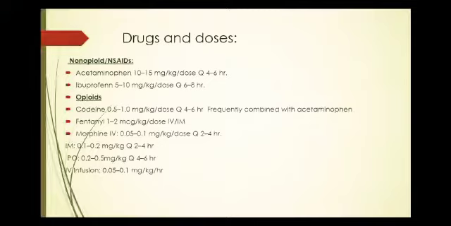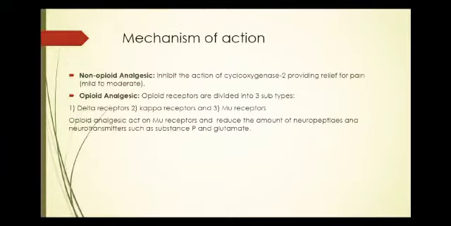Opioid examples are codeine 0.5 to 1.0 mg per kg, every 4 to 6 hours. It is more frequently combined with acetaminophen to reduce the adverse effects and also to reduce the addiction. Fentanyl 1 to 2 microgram per kg. Morphine IV 0.05 to 0.1 mg per kg. IM dose is 0.1 to 0.2 mg per kg, every 2 to 4 hours. PO is 0.2 to 0.5 mg per kg, every 4 to 6 hours.